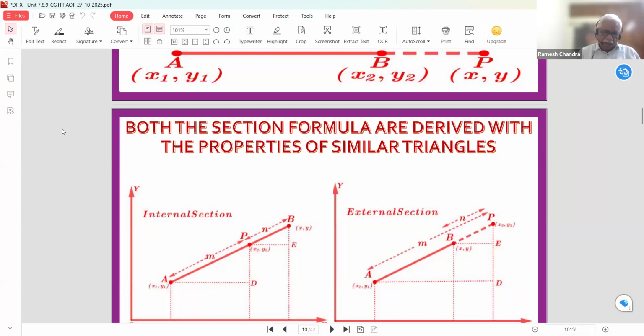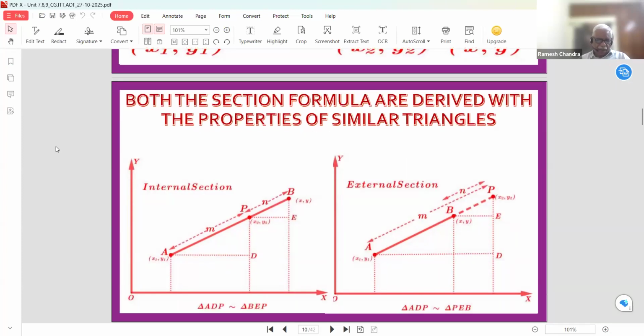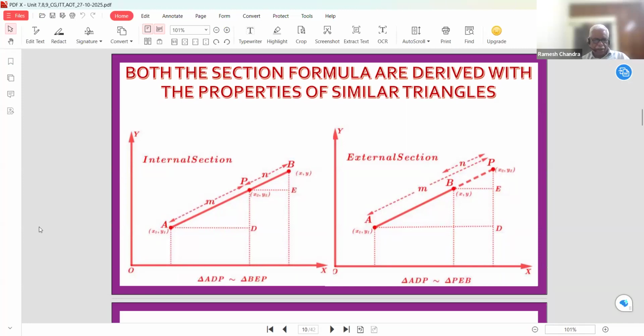In the derivation of the internal section formula as well as the external section formula, we used the similarity of triangles. In the internal case, if P divides AB internally, we get two triangles and both are similar. With the properties of the proportionality theorem, we get the coordinates of the point P.